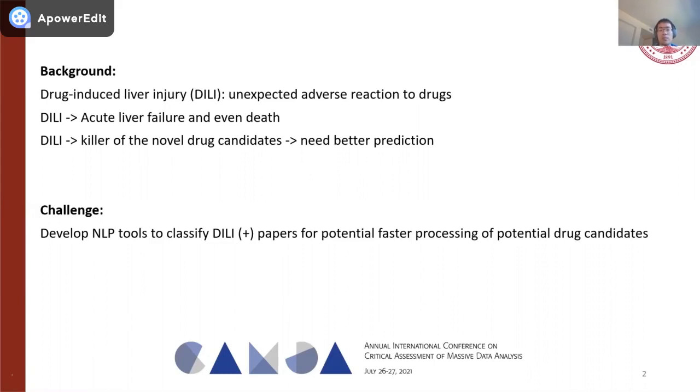Although most patients recover from drug-induced liver injury, DILI cases may lead to acute liver failure, and approximately 75% of the idiosyncratic drug reactions can result in liver transplantation or even death. Therefore, drug-induced liver injury has become the most common reason for rejecting promising novel drug candidates. The severity of DILI consequences calls for a better prediction of DILI.